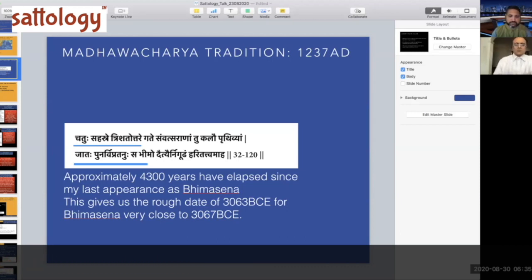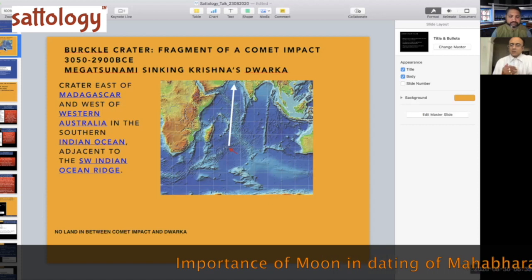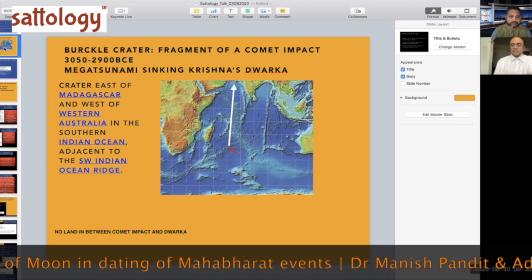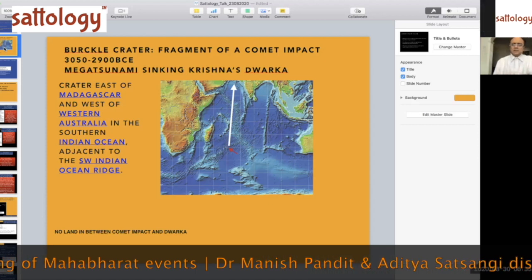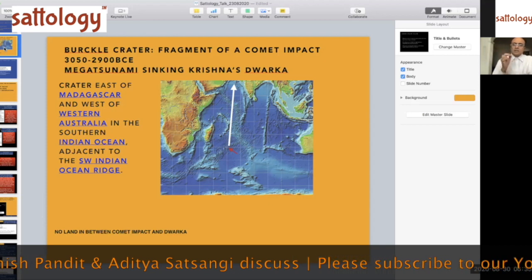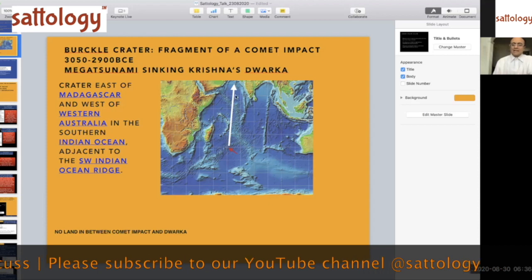I also pointed out in the last talk the Burkle crater, a fragment of comet impact. In the last 10,000 years, you will not find anything like this. It is a massive crater. You cannot even begin to imagine a 19-mile crater in the Indian Ocean, with no land in the middle of it.